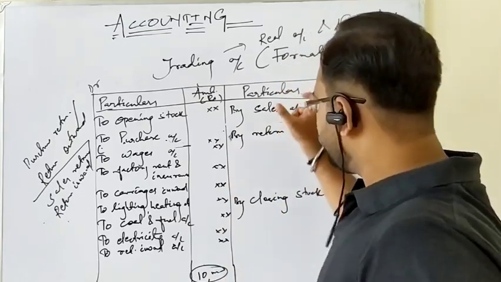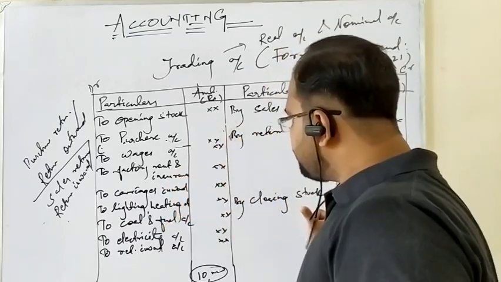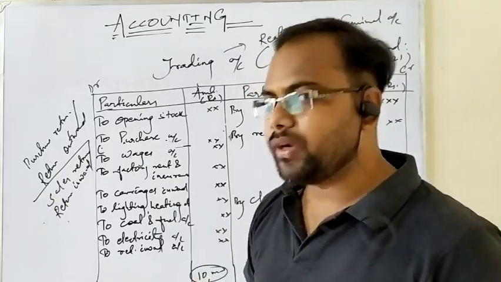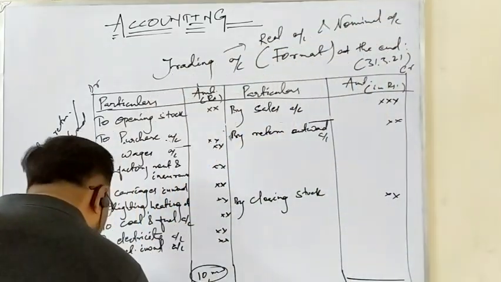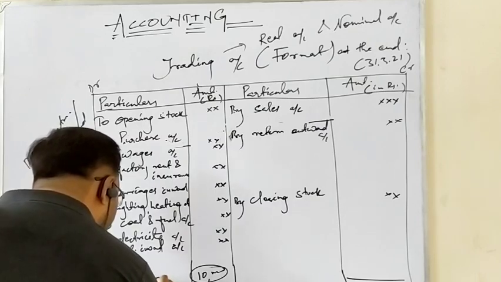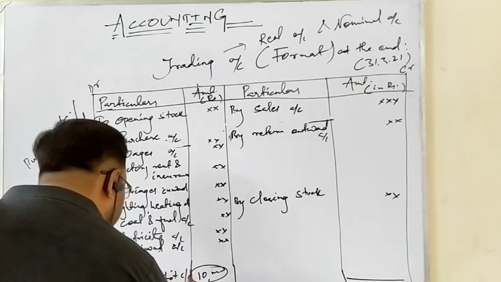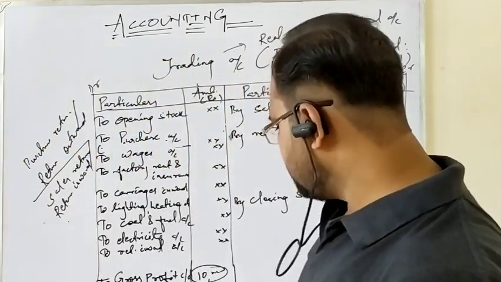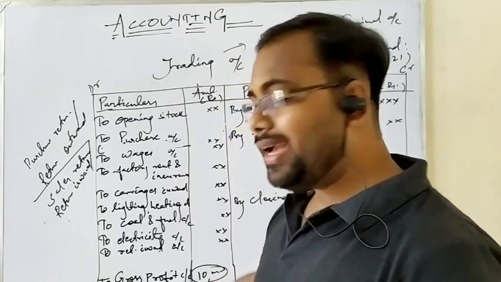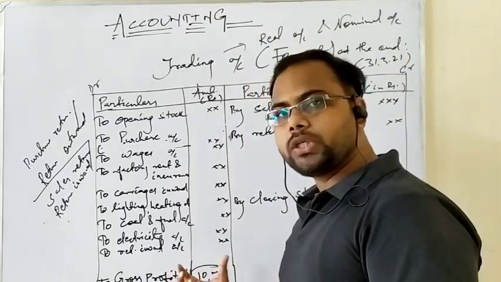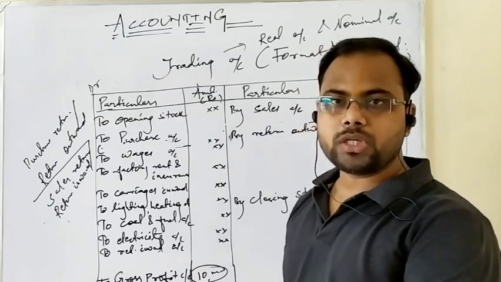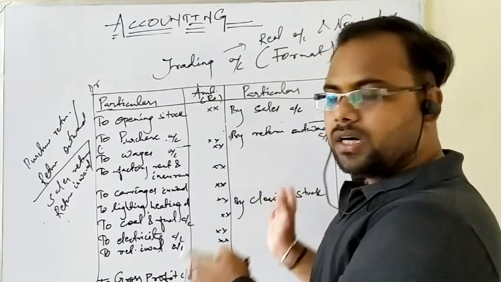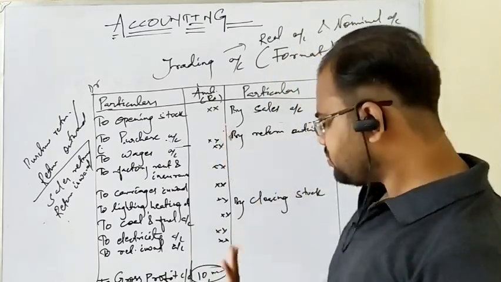Now recall, credit side is more than debit side. That means incomes or revenues are more than the expenses. So the result is profit. And this profit is given a name: gross profit. It is actually written here as carried down. Why? This carried down amount is again taken as brought down to the next financial statement, that is profit and loss account.